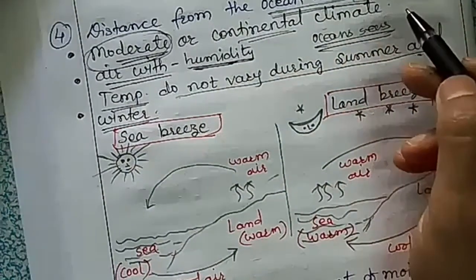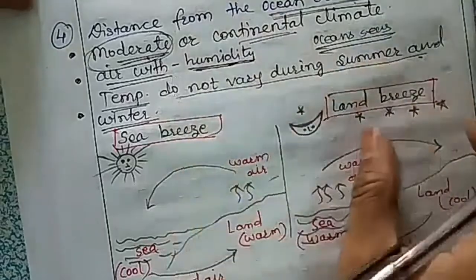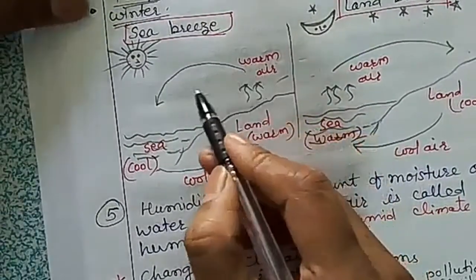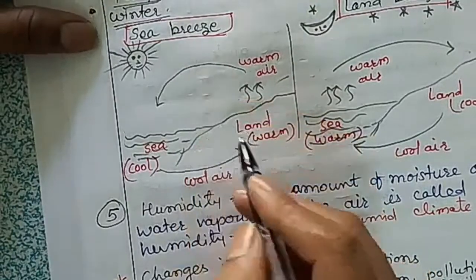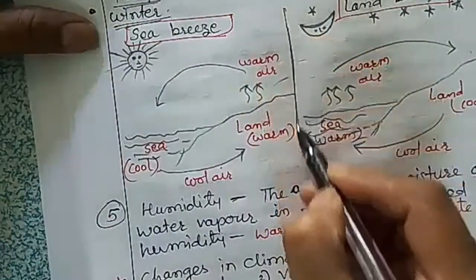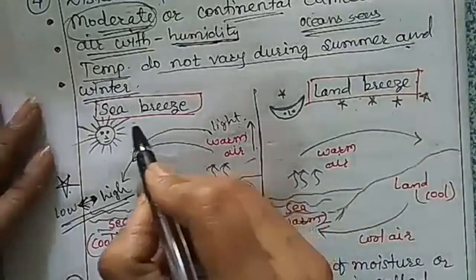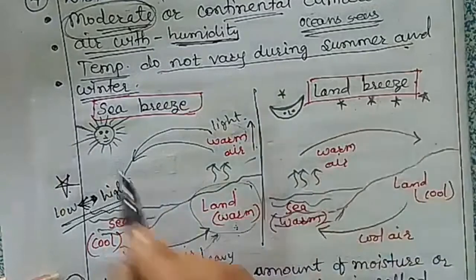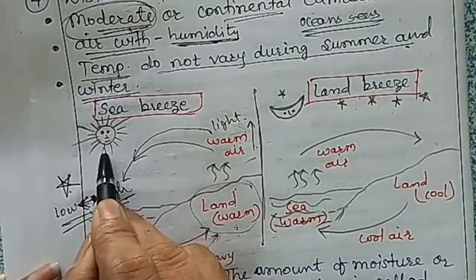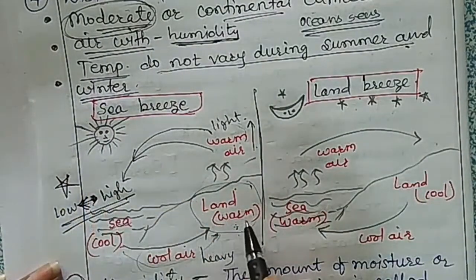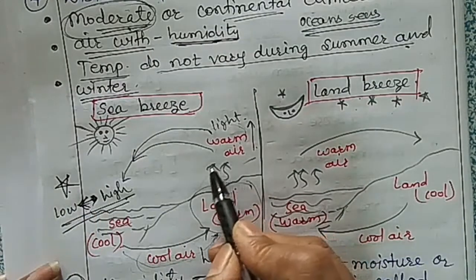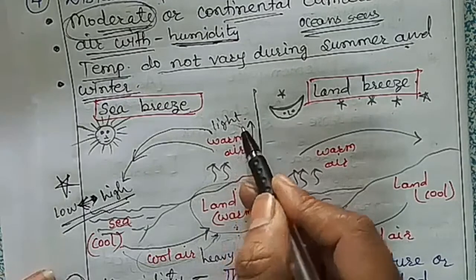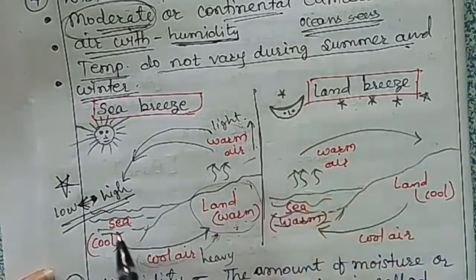Then how does this distance affect the climate of a place? Here I will explain the sea breeze and land breeze. During the day, due to the heat of the sun, the land becomes warm, and the warm air above the land moves up because it is light.